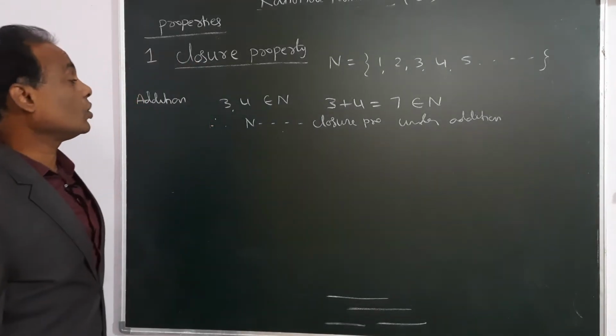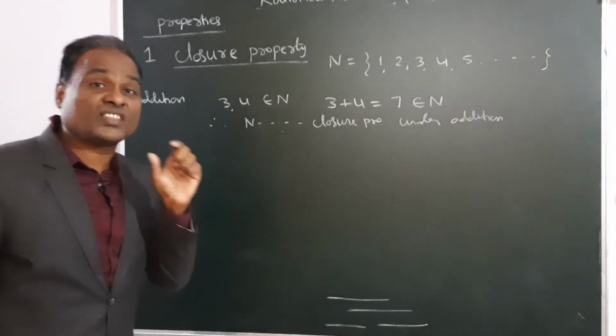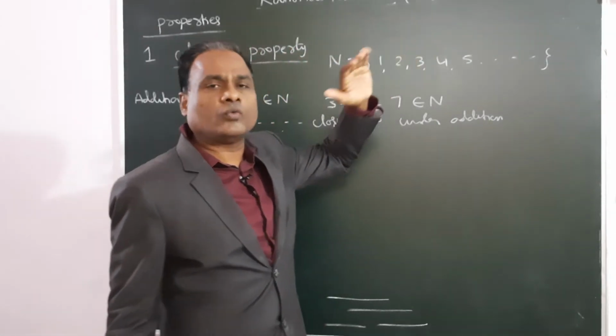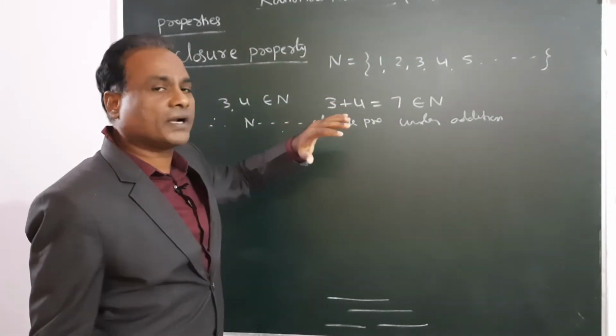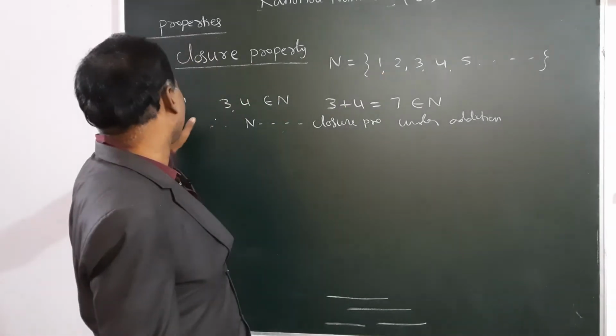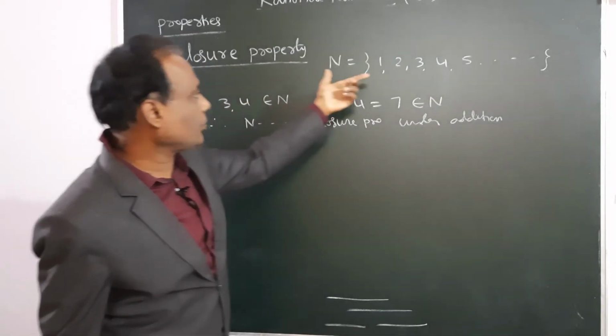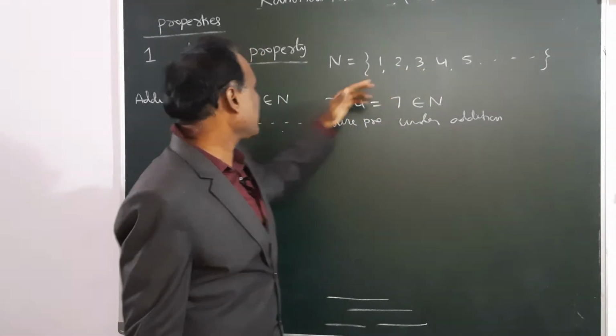Natural numbers have closure property under addition. How to test the closure property? The set will be given. We have to verify closure property for a particular set under a particular operation. The set will be given, the operation will be given. So here, suppose the natural number set is given, and the operation is addition.